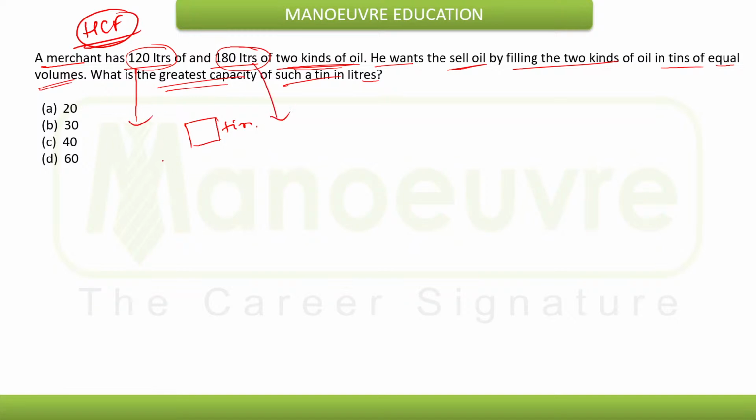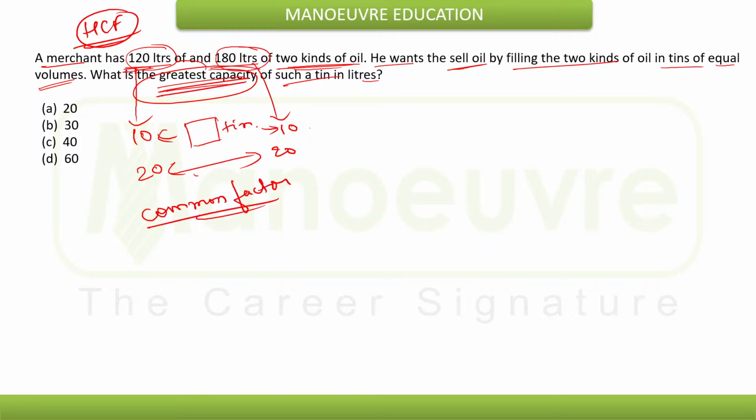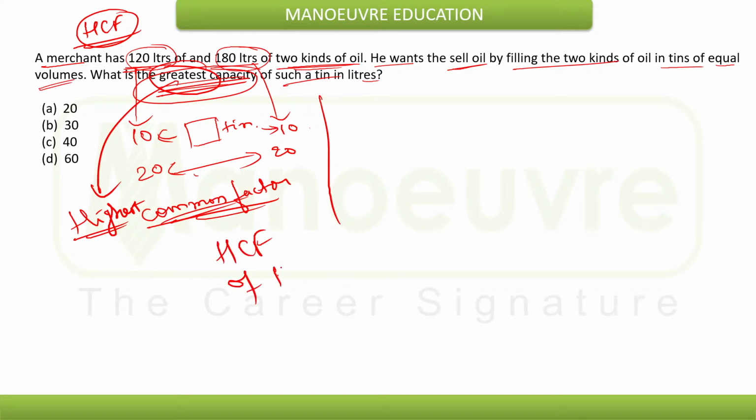This he can sell in equal volumes. That capacity can be 10 liters, a 10 liter tin can work out in equal volumes, then a 20 liter tin also can work out in both the cases. So we need to find the greatest capacity. That means we need to find a common factor, and for the greatest capacity the common factor must be highest. So we need to find the HCF of 120 and 180.